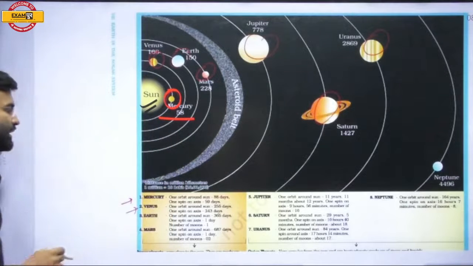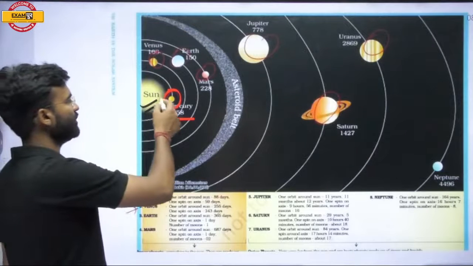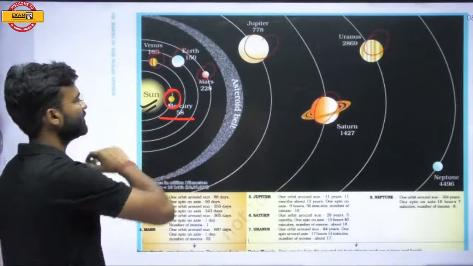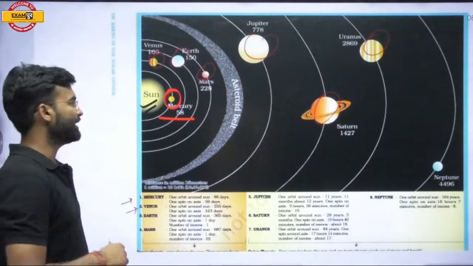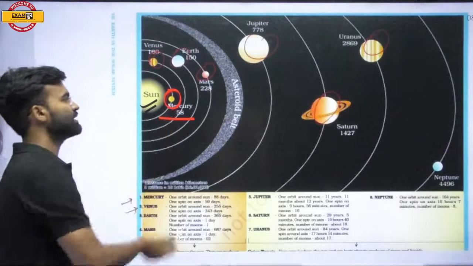The first planet that is found here is called Mercury, and Mercury takes 88 days to revolve around the sun, because its orbit length, or the periphery of the orbit, is relatively very low, and it is the nearest planet to the sun.